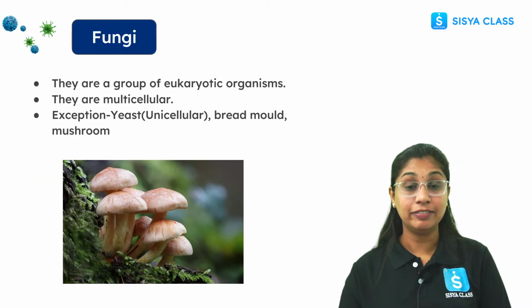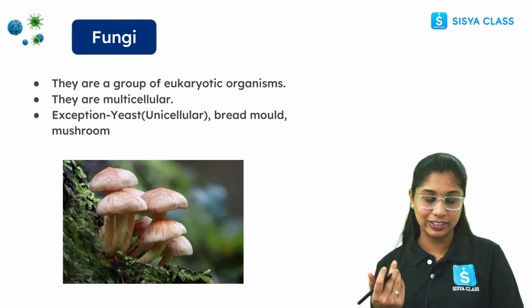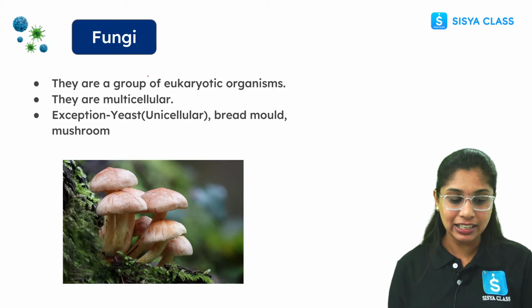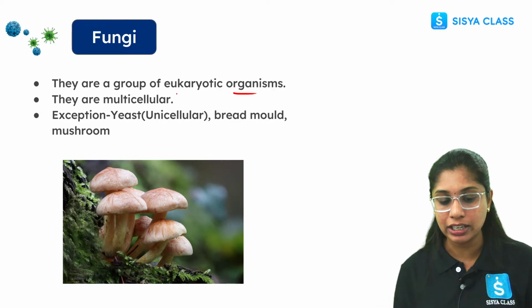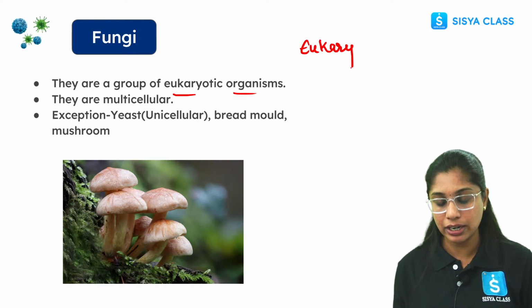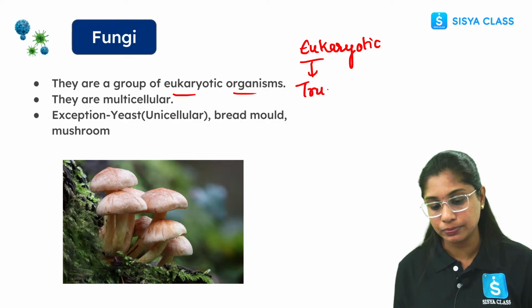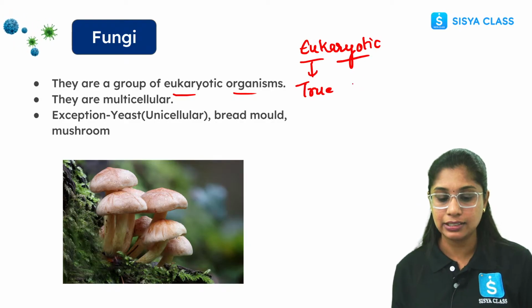All right, fine. Now coming to the fungi. Mushroom. Who doesn't like mushroom? Yes, a few exceptions are there. Fungi are a group of eukaryotic organisms. Let's try to decode the word eukaryotic. Eu is used for true, and karyon is nucleus.